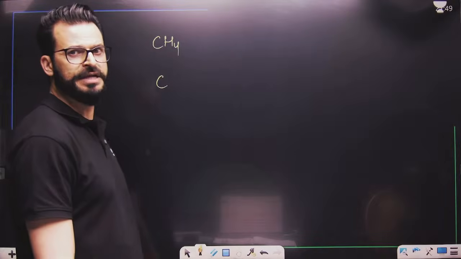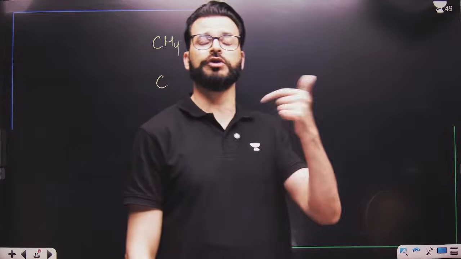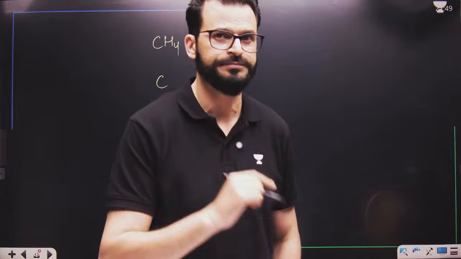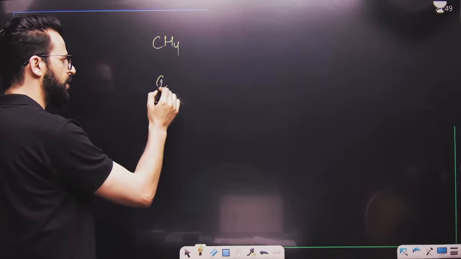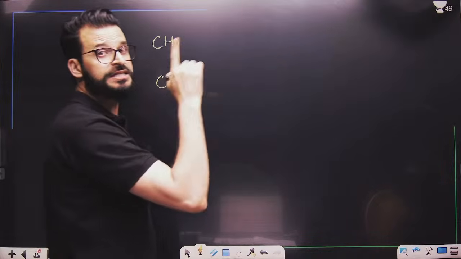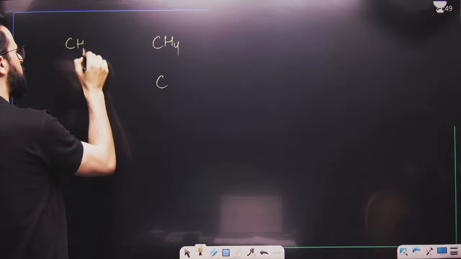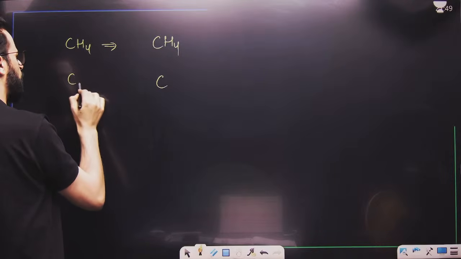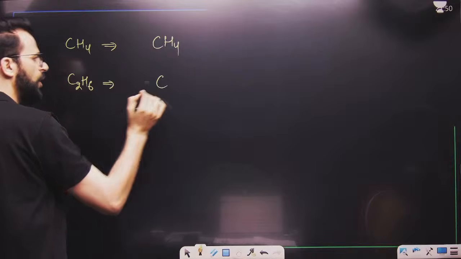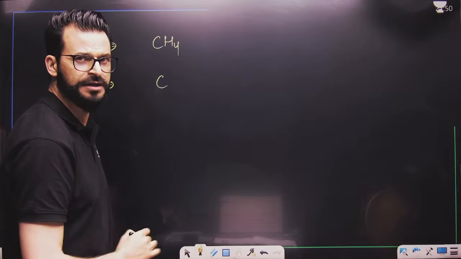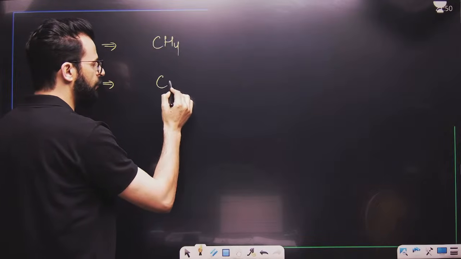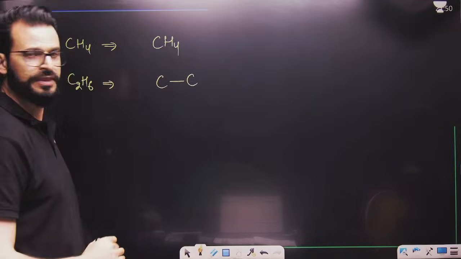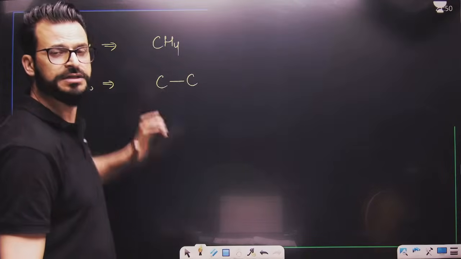Now listen carefully. The simplest unit is carbon. But suppose the molecular formula of alkane is C2H6. Formula first was CH4, so you write it down directly. Now the formula is C2H6. What you have to do is write down first of all the simplest unit, and what is that? That is the 1 carbon unit. Now how many carbons are there? 2. Now what will we do? I will form one more bond with this. I will add one more carbon with this. Is this point clear to you?